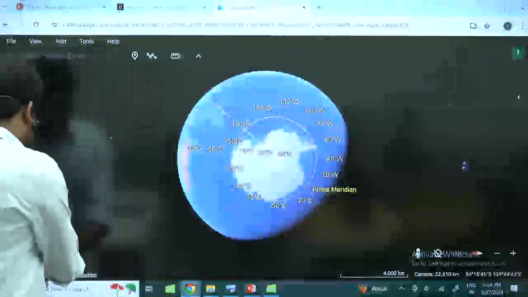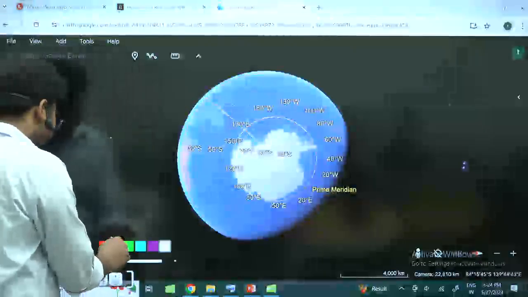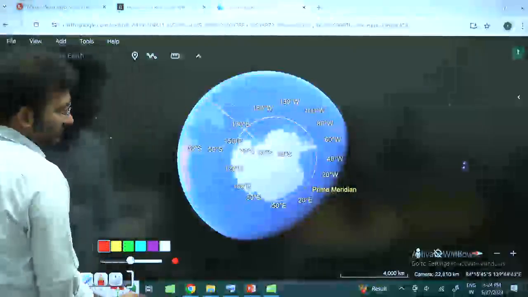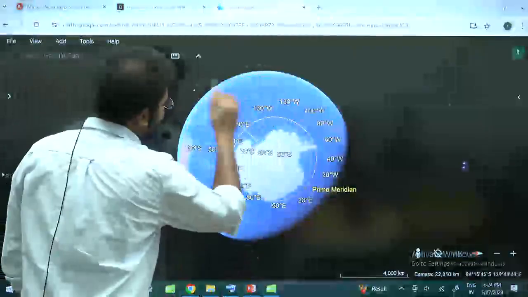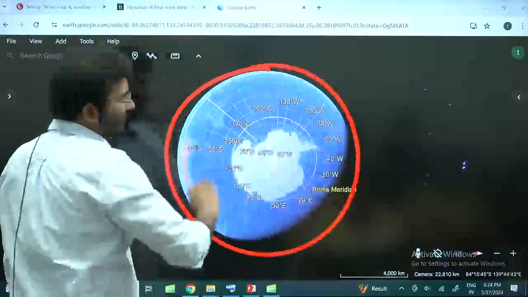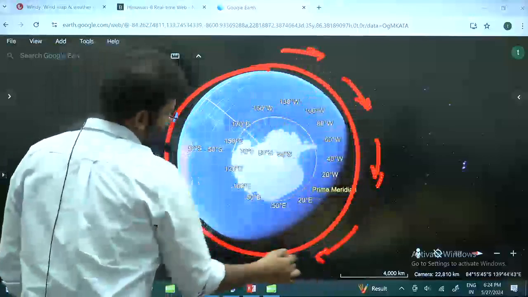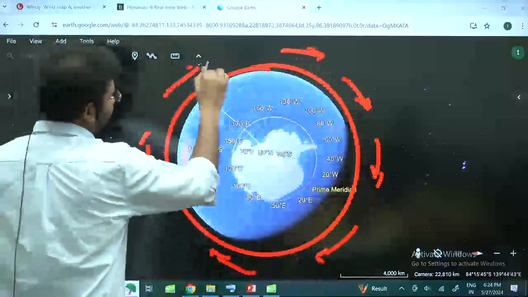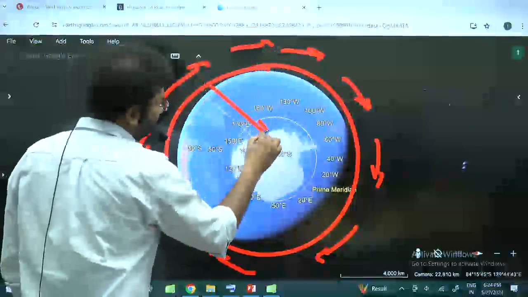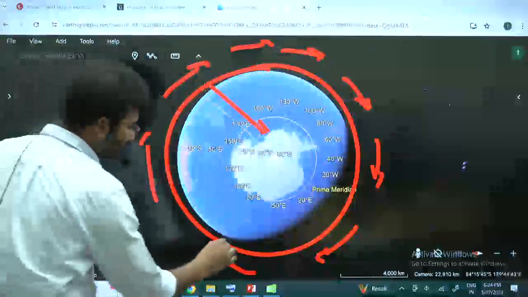Right? Instead of this ball, I'll draw the winds. ठीक है? Imagine the same thing. Our Earth is rotating from the South Pole. If I'm looking forward, it is rotating in clockwise direction. So these winds, when they are trying to move towards the center, ठीक है?